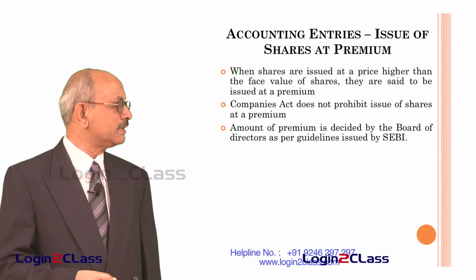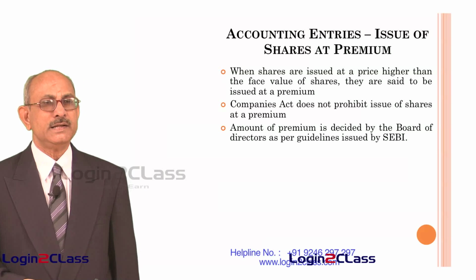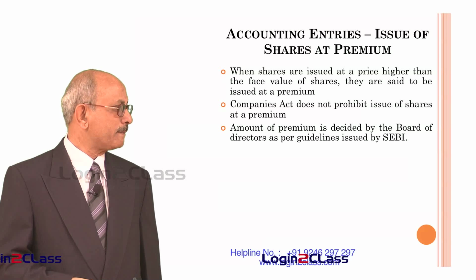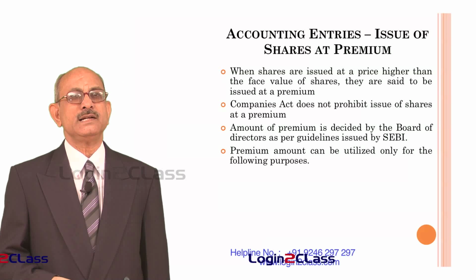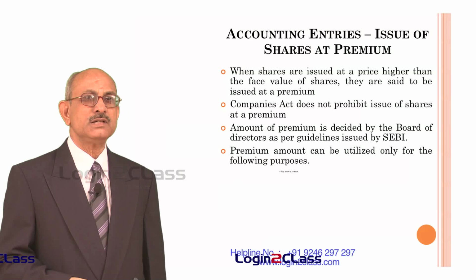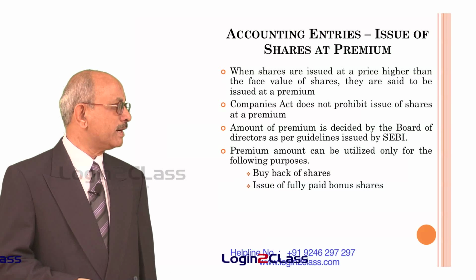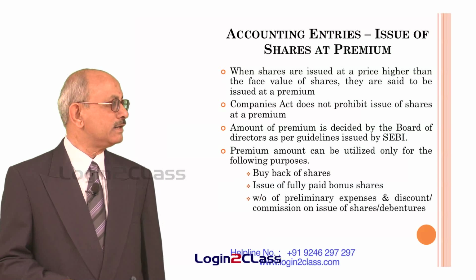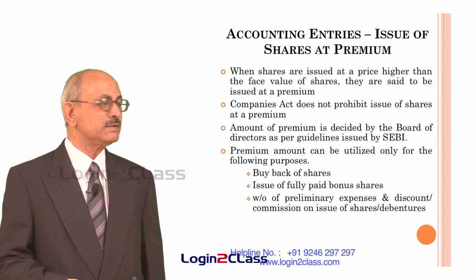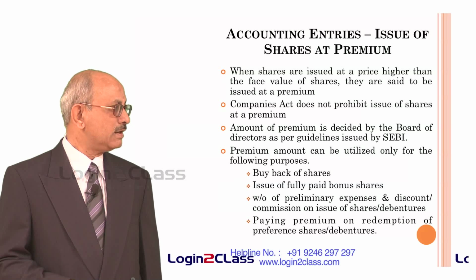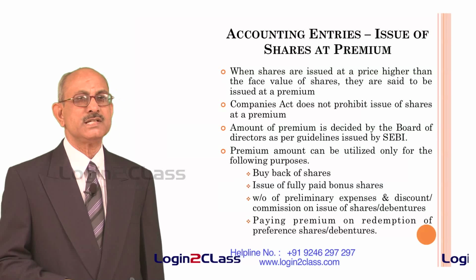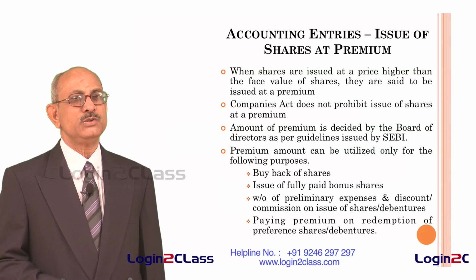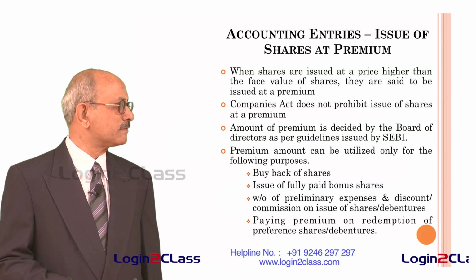But however, the company is required to follow all the guidelines laid down by SEBI in the matter of disclosure to the investing public. And the premium amount which they collect can be utilized only for certain purposes. They are, one is buyback of shares, issue of fully paid up bonus shares, and writing off of preliminary expenses and discount and commission on issue of shares and debentures, or paying premium on redemption of preference shares or debentures. For all these purposes, whatever premium is collected on the issue of shares at a premium can be used.